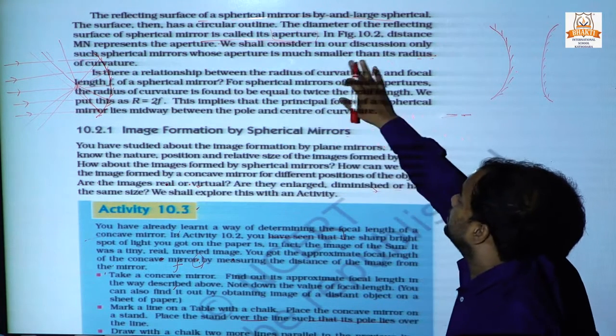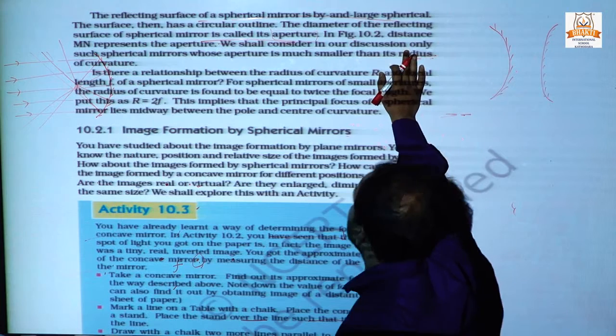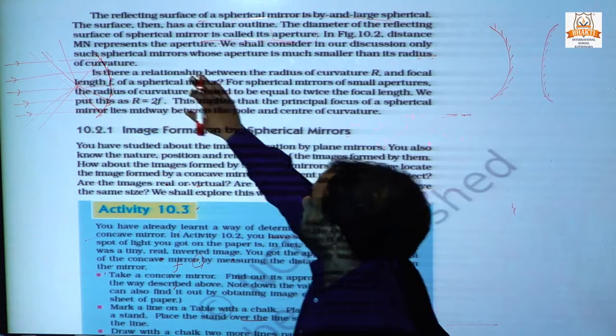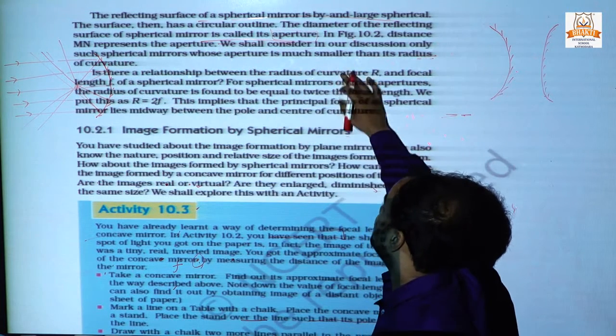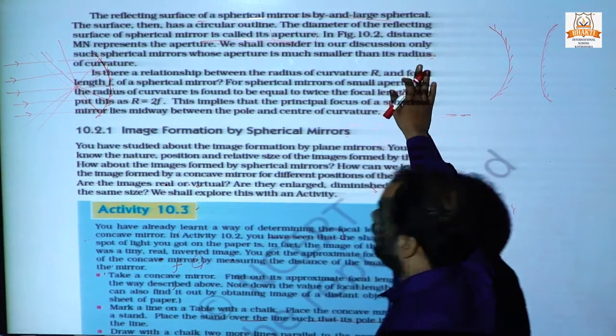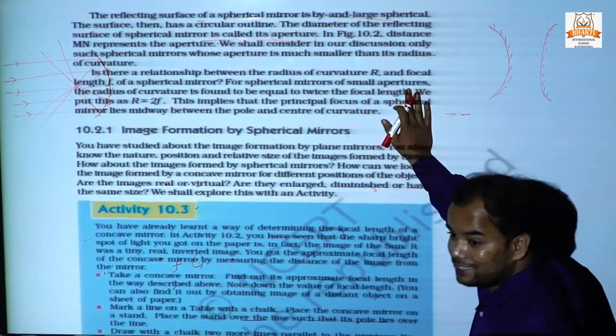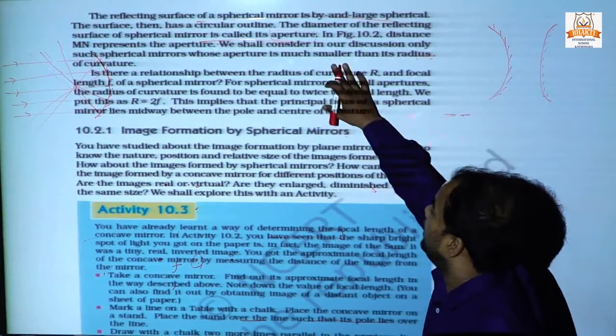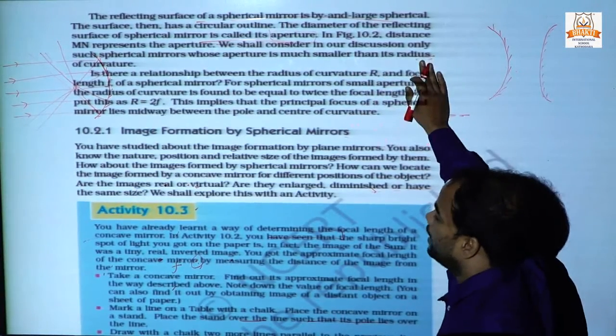We shall consider in our discussion only such spherical mirrors whose aperture is much smaller than its radius of curvature. Aperture is much smaller than the radius.